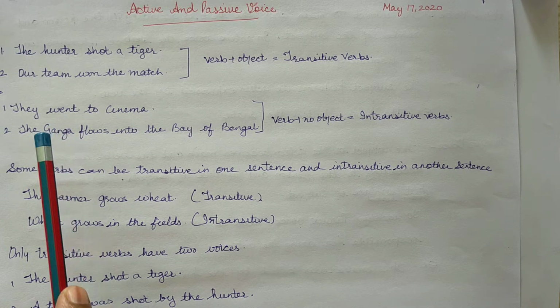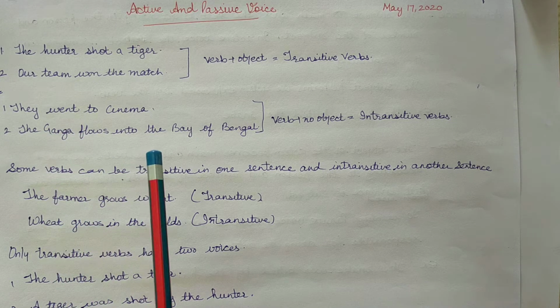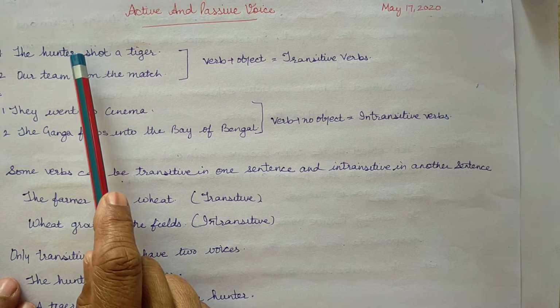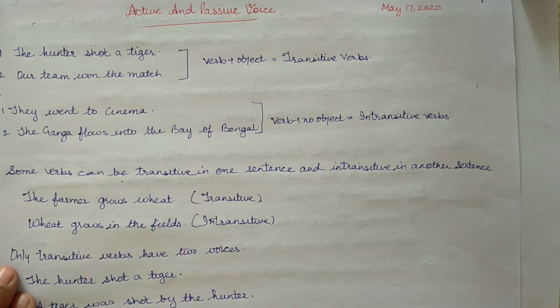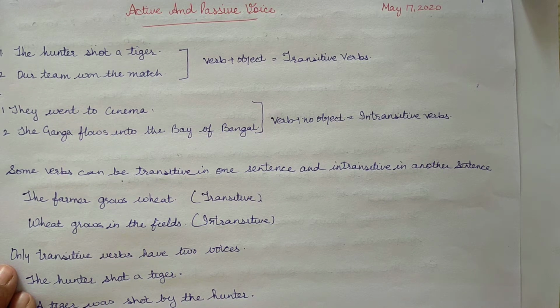In sentence 1, the subject hunter is the doer of the action. The subject is active. The verb shot is therefore said to be in the active voice.